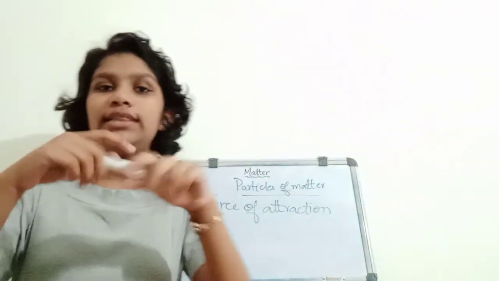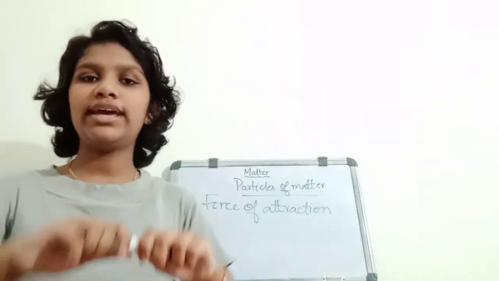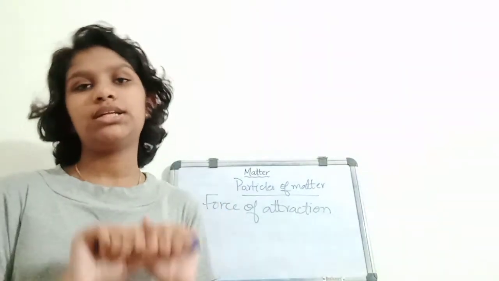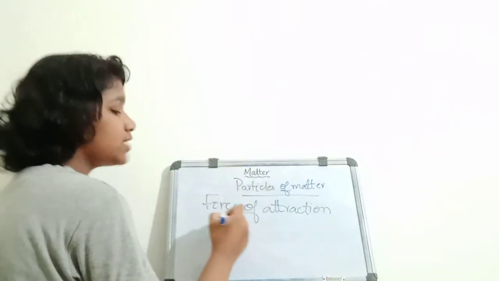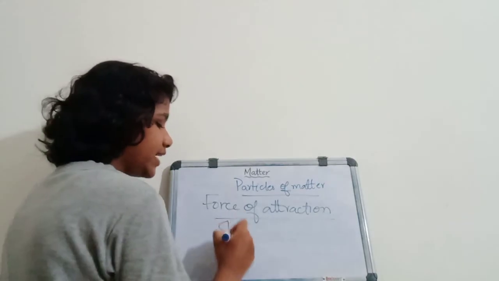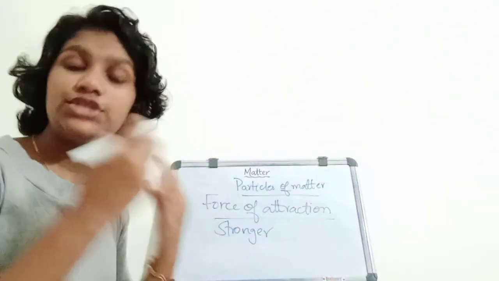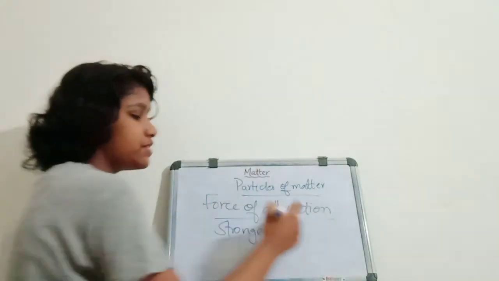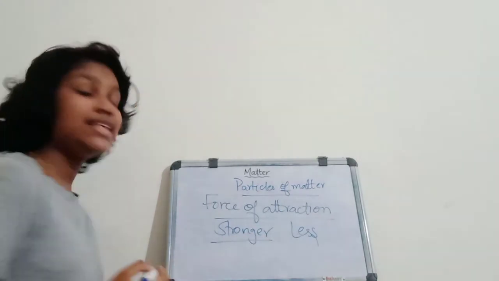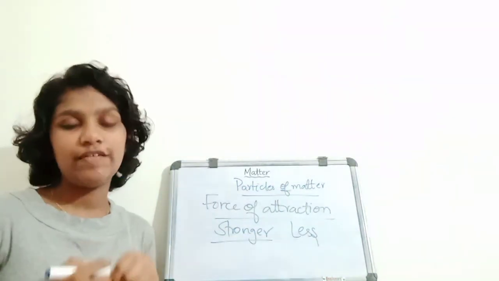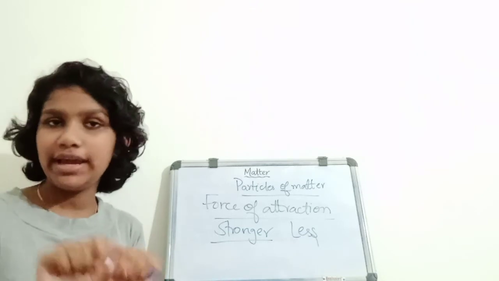Why can't I easily break the marker? Because the force of attraction is stronger, and in the case of chalk or rubber band, the force of attraction is less. As it is stronger, I cannot break it very quickly. When I take a spoon, can I break it very quickly?